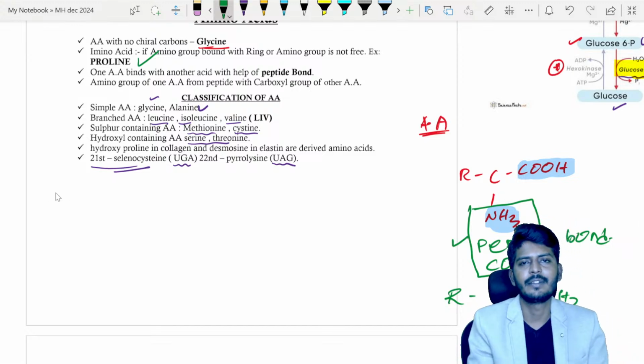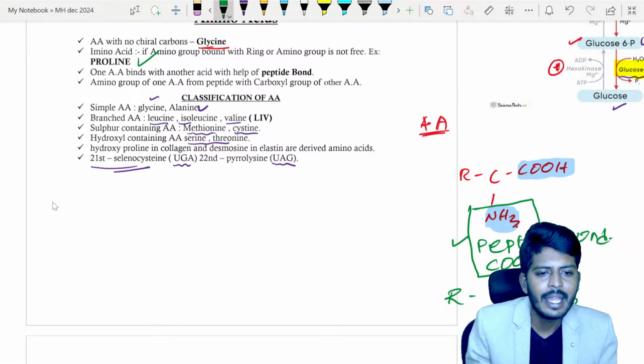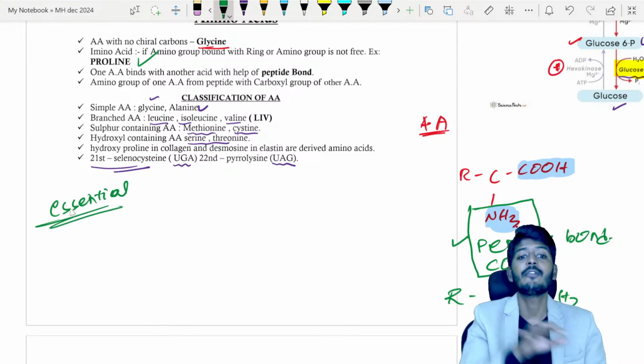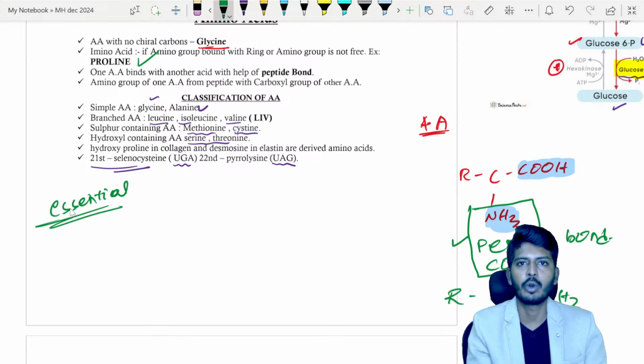Another classification I want you to remember: essential and non-essential amino acids. Essential amino acids are mandatory, meaning they should be taken from the diet. Non-essential means your body will produce them.